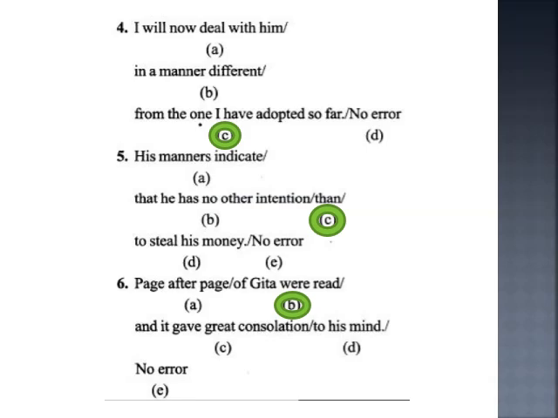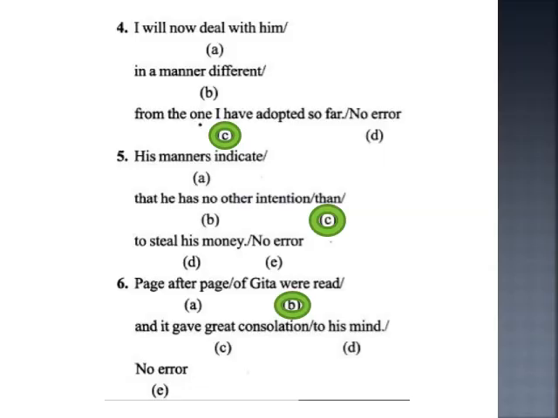I will now deal with him in a manner different from the one I have been adopting so far. So there is a period of time that goes on. So far I have been adopting. So have you understood this? I will now deal with him in a manner different from the one I have been adopting so far. So the answer is C.